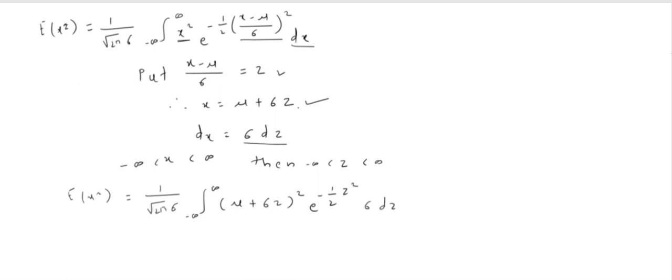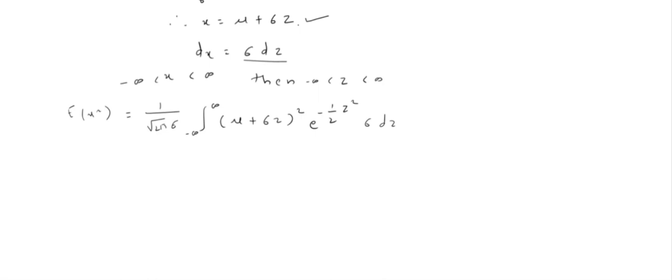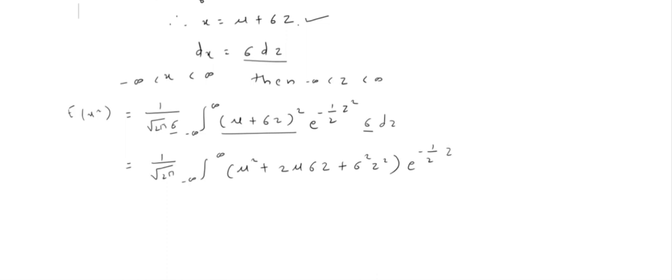Now, if you observe the integral, this sigma gets cancelled. In the next step, we can square this bracket. So what we get now is 1 divided by root 2 pi, minus infinity to infinity, then mu square plus 2 mu sigma z plus sigma square z square, e raised to minus half z square dz.